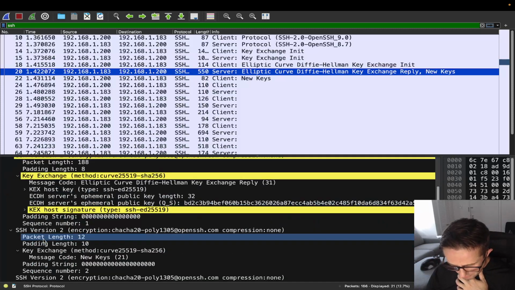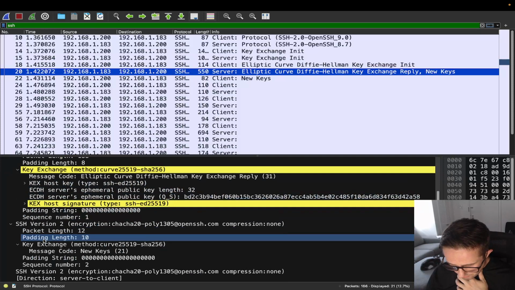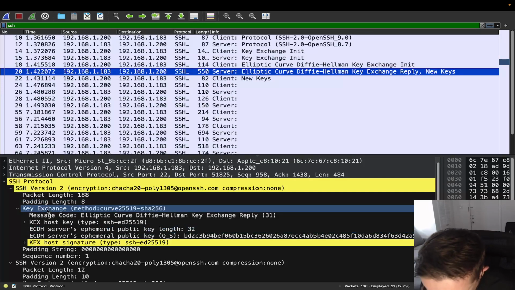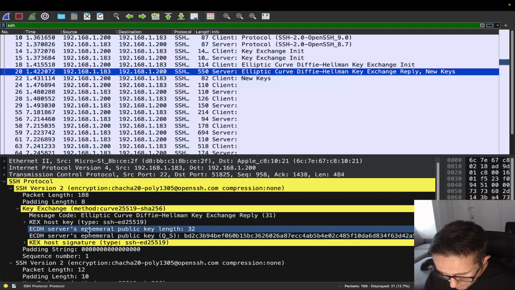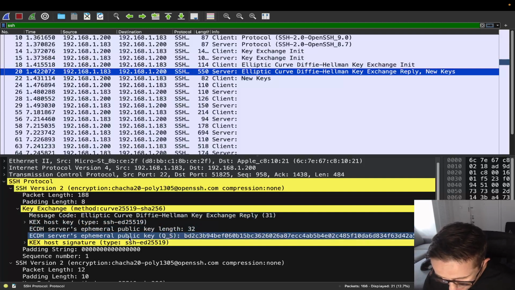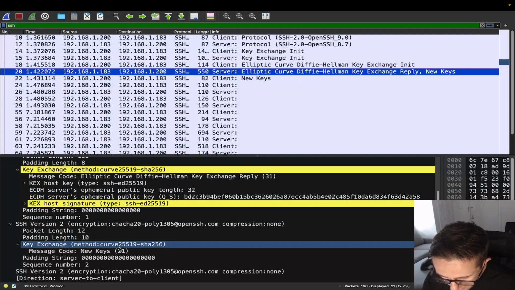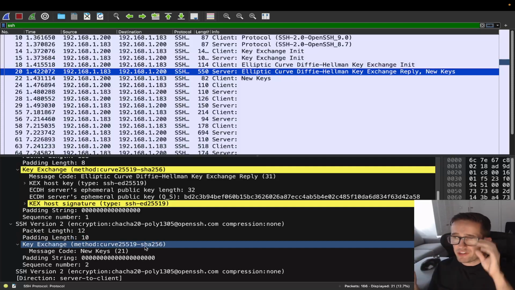I believe you should be able to see it here. Maybe not. Yeah, see, we can see the key exchange here. Here's the ephemeral key, because again, these are only used for this session. But yeah, it's not going to actually put the key in here. And here's the key exchange method and all that stuff, and it uses some crazy stuff.